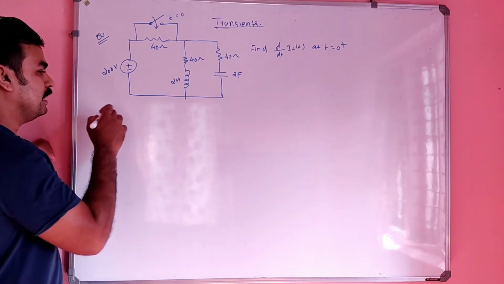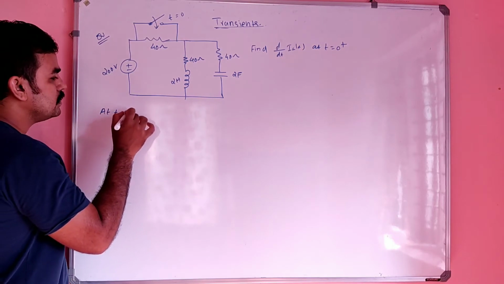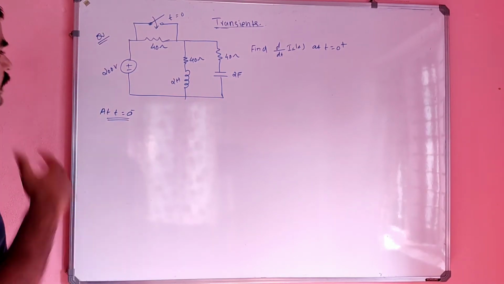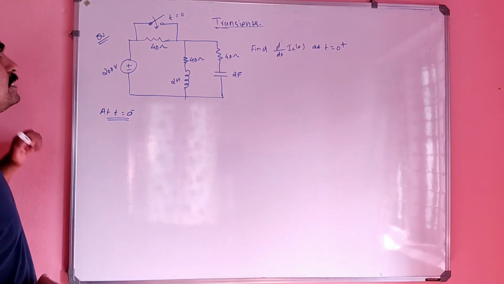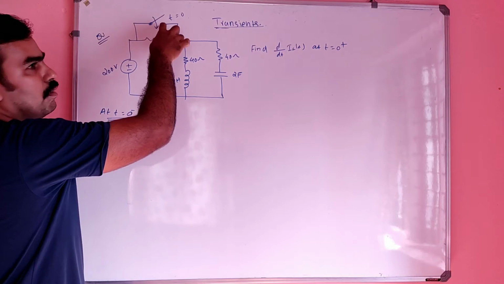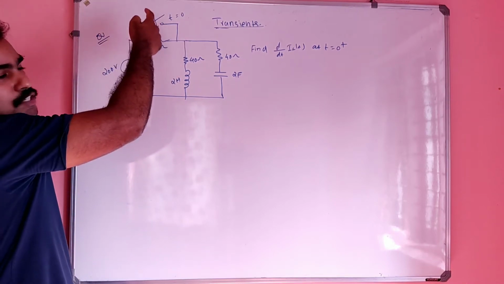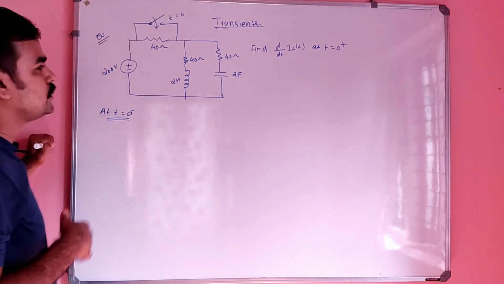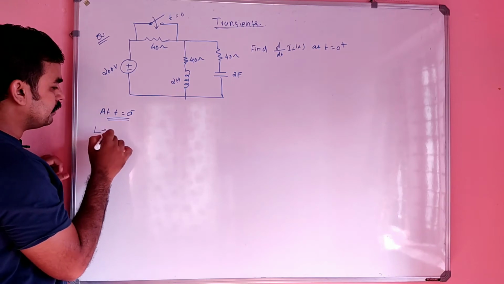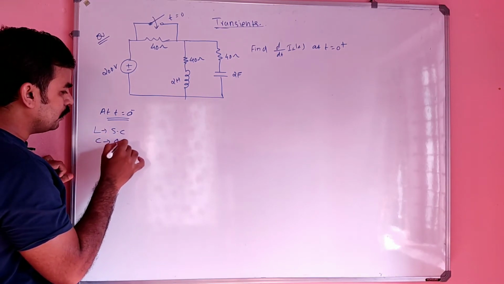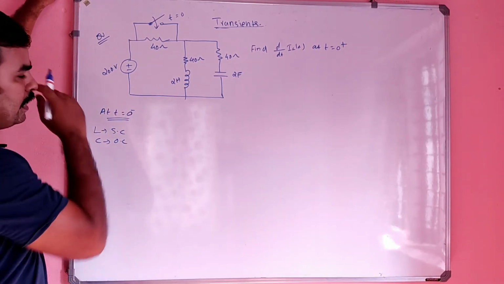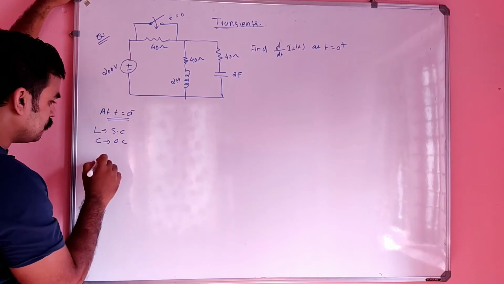So definitely our analysis will start from the t equal to 0 minus condition. Better listen carefully. What is the meaning of that? At t equal to 0 only the switch comes into play. That means the switch is closed. Before, the switch was open. So t equal to 0 minus means the switch was in the open condition, right? And also at t equal to 0 minus the inductor will be short circuited and the capacitor will be open circuit, because that is a stable condition, right? t equal to 0 minus means it is a steady state condition. I already explained that.